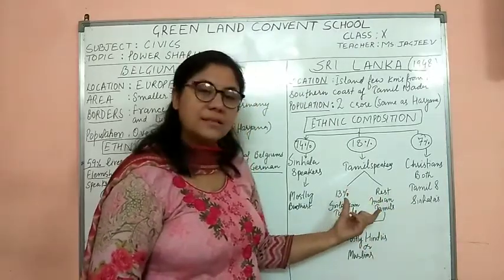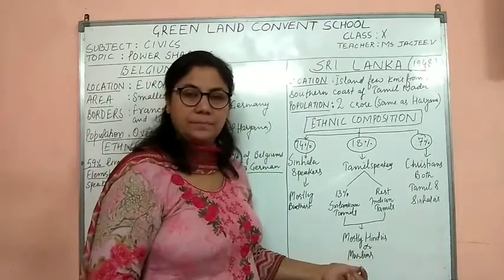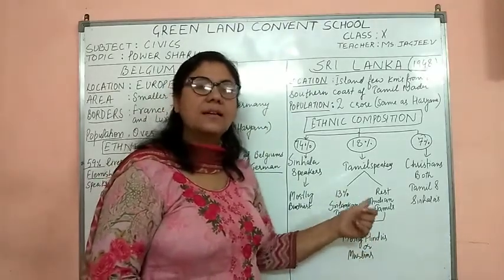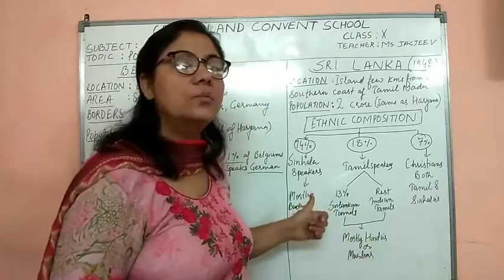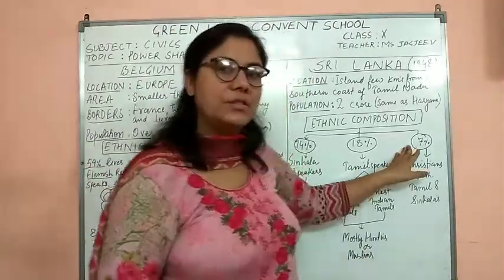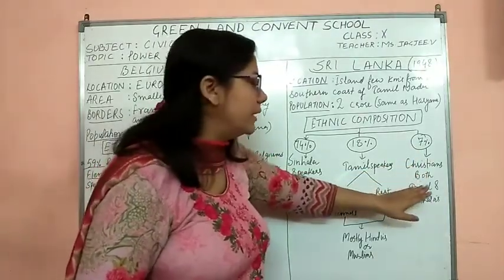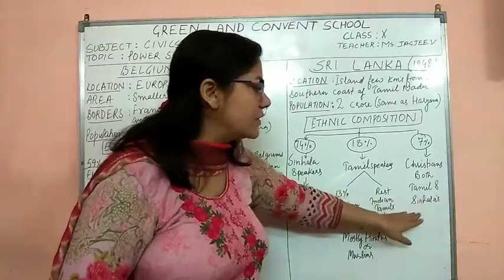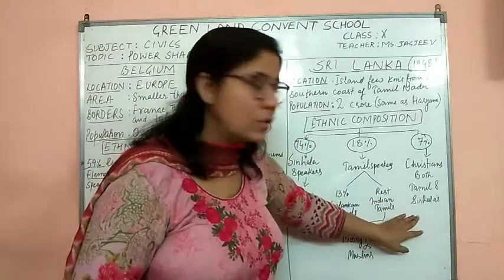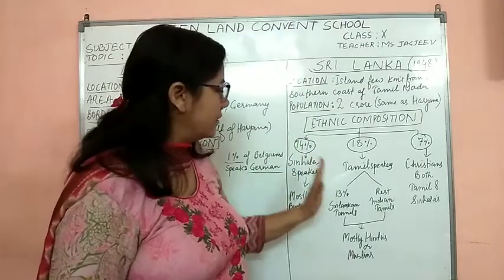Among the Tamils, the religion they follow is either Hindu or Muslim. Mostly all the Tamils are Hindus or Muslims, they do not follow Buddhism. And the rest 7% of the population in Sri Lanka are Christian, which could be both Tamil speaking or Sinhala speaking. So, this is the ethnic composition of Sri Lanka.